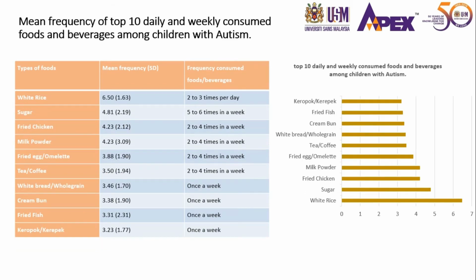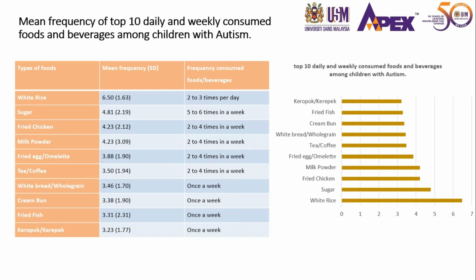Moving on to the autism, this finding, similar to Down syndrome, white rice has the highest mean among this group of children. They take it 2 to 3 times in a day. On average, this is the only one taken daily and the rest are taken weekly. So the second most consumed food is sugar, about 5 to 6 times in a week. And apart from that, mostly fried food taken among these groups are fried chicken, fried egg or omelette, and crab. And the frequency of fried chicken and fried egg or omelette consumed by these subjects was about 2 to 4 times per week.